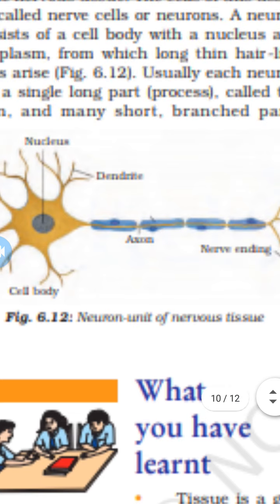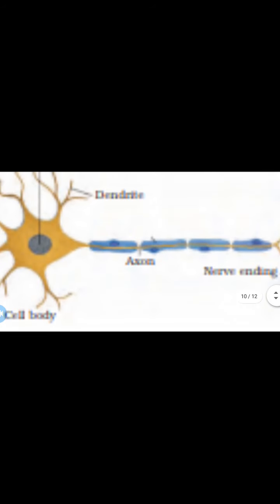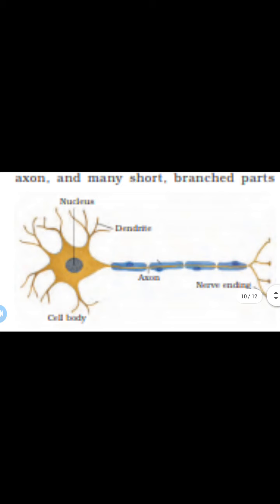Then next we discuss nerve tissue. This type of tissue has highly specialized cells for the stimulation and transmission of stimulus from the nervous system. The brain, spinal cord, and all the nerves in the body are made up of nerve tissue, and these specialized cells are called neurons or nerve cells. Each neuron has a cyton or cell body, a single long axon and many branched dendrites.